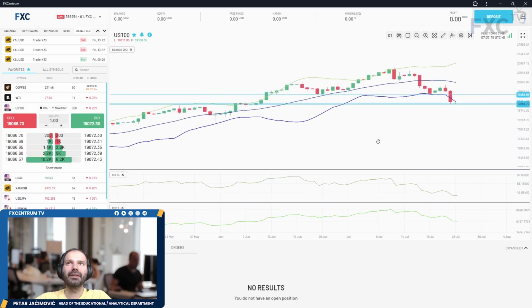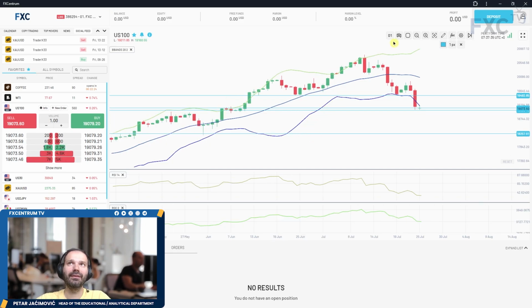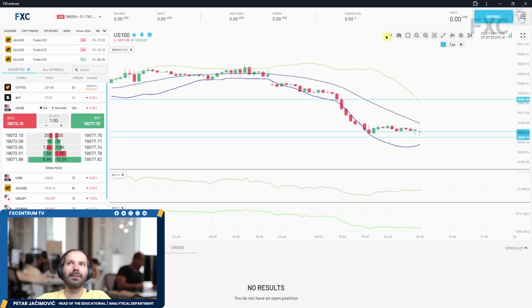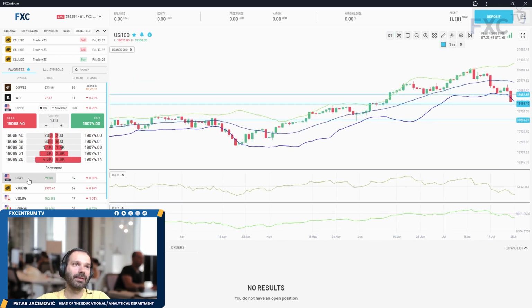On the US 100, we can see that we had a down break yesterday. This is the 3 to 4 day balance that we spoke about, and a downside breakout. This area around the 19,070 mark is a temporary pivot from my perspective, but the next important pivot level is around 18,400, 18,250. The hourly time frame shows very consistent price action to the downside and just normal reaction here. So really sellers are in control on this US 100.